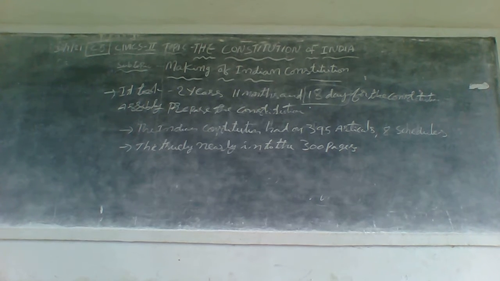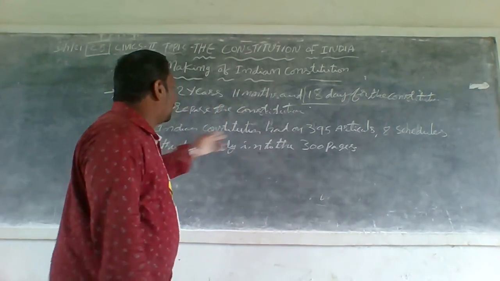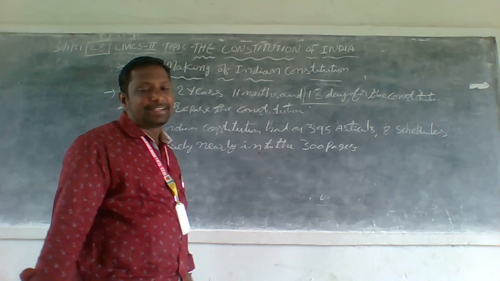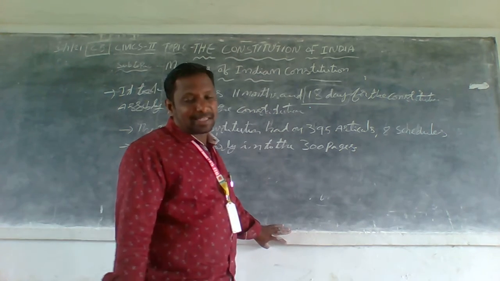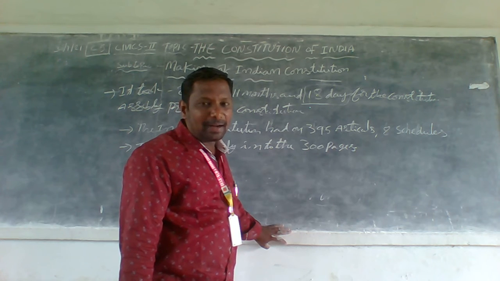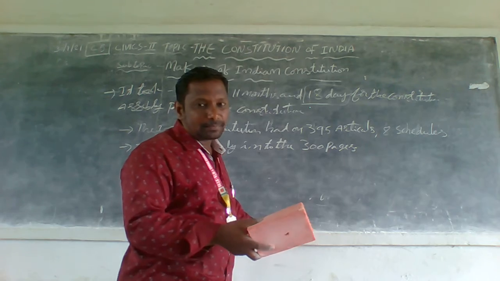Write this down, all of you. The Constitution had 395 articles and 8 schedules, running to nearly 300 pages.